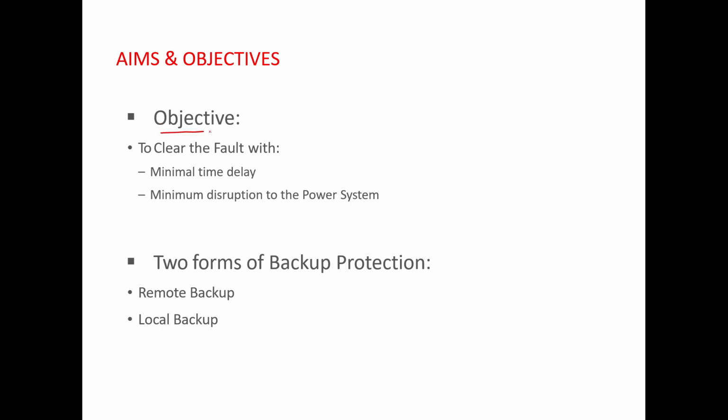So the major objective of any protection system is to clear the fault with minimum time delay. What is the meaning of minimum time delay? Minimum means 0 millisecond. And if you can recall from the first session, I have already stated that in a power system 0 is nothing. 0 means simply no intentional time delay.